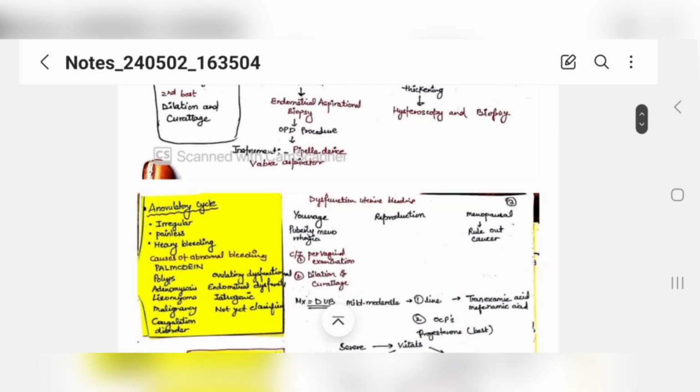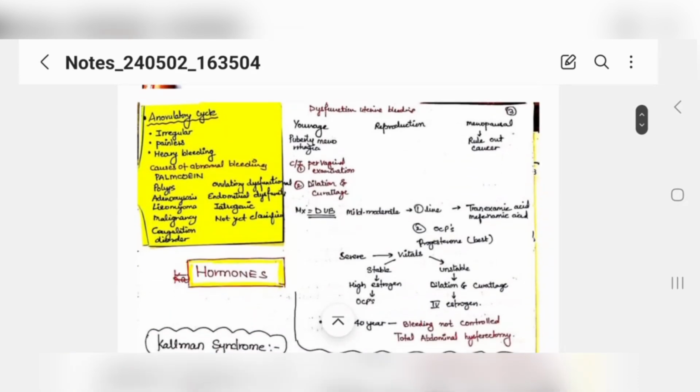Now move forward. That was atypical bleeding. If dysfunctional uterine bleeding is there, there would be three conditions. First, if a menopausal female came to you with this complaint, then you have to rule out cancer always. Then a reproductive female, and then a young female at puberty who comes with menorrhagia.